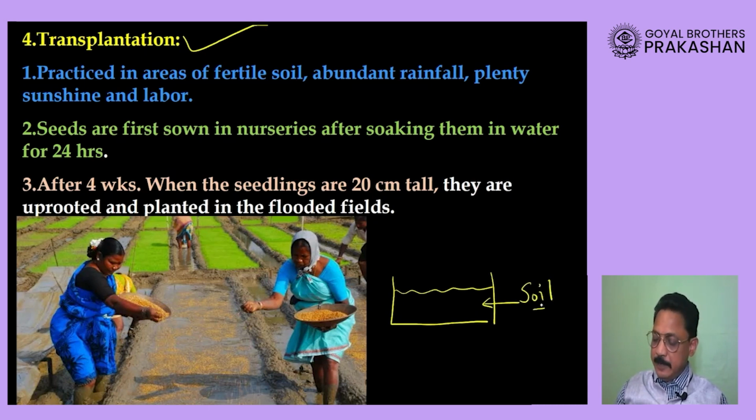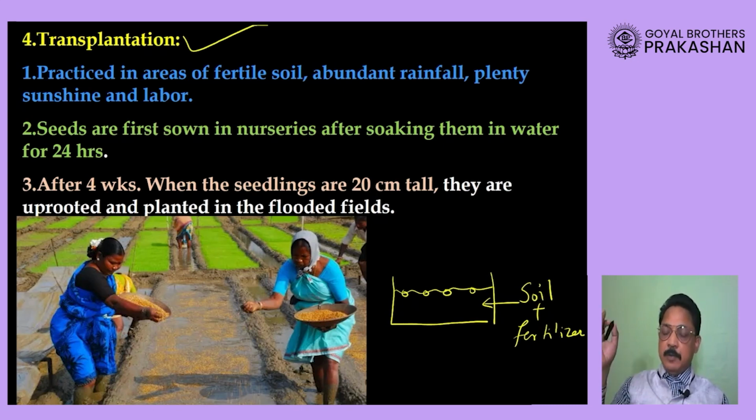In this soil they will add a lot of fertilizers, and then they will take the seeds and put the seeds in this box, and they will allow the seeds to grow in the box, and they will keep that box in the sunlight. When there is very heavy rainfall, they can pick it up and put it in a shade to save the seed from very heavy rain. And when the very heavy rain decreases, they will again put it back into the field.